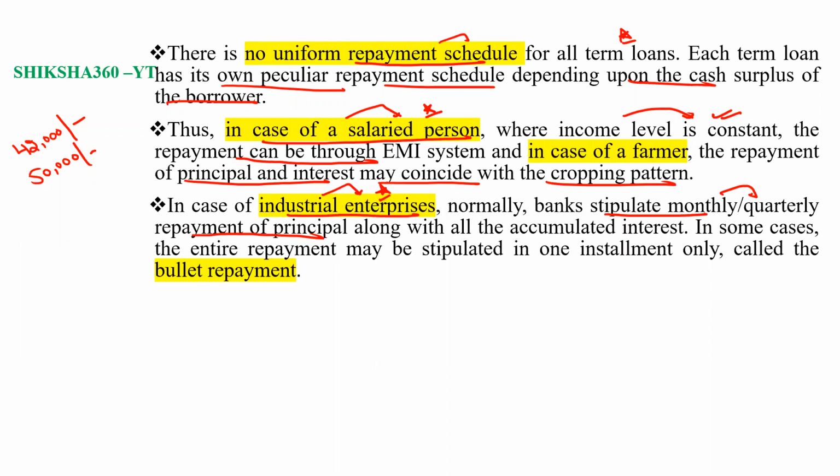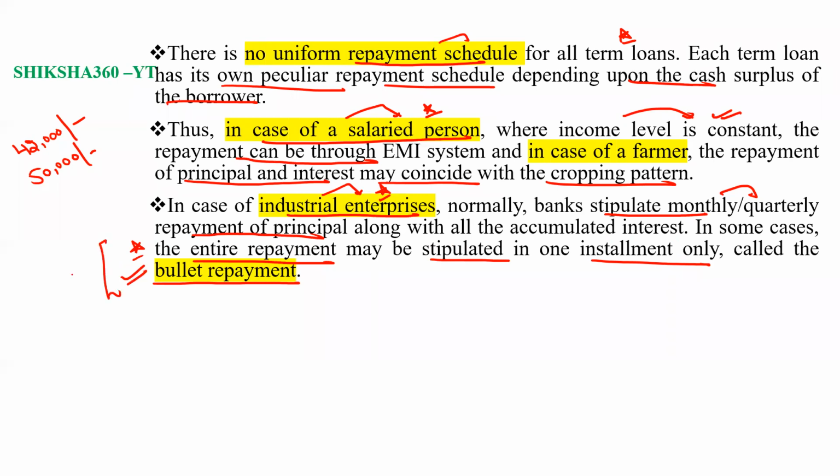In some cases the entire repayment may be stipulated in one installment only, called the bullet repayment.